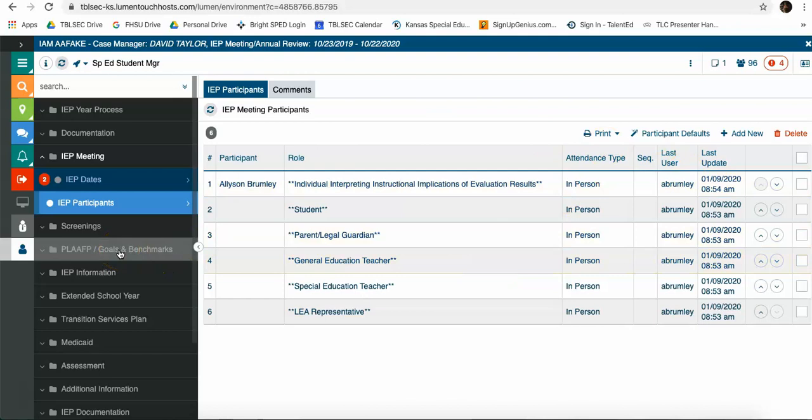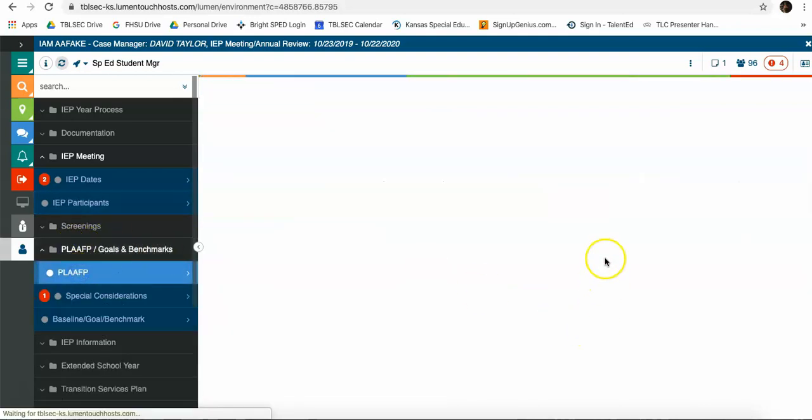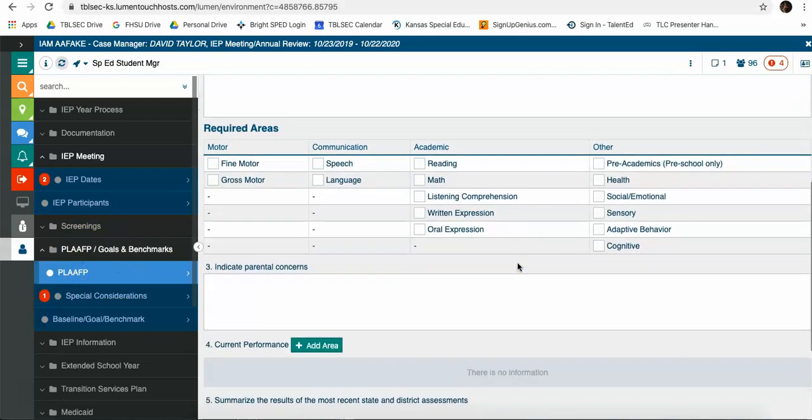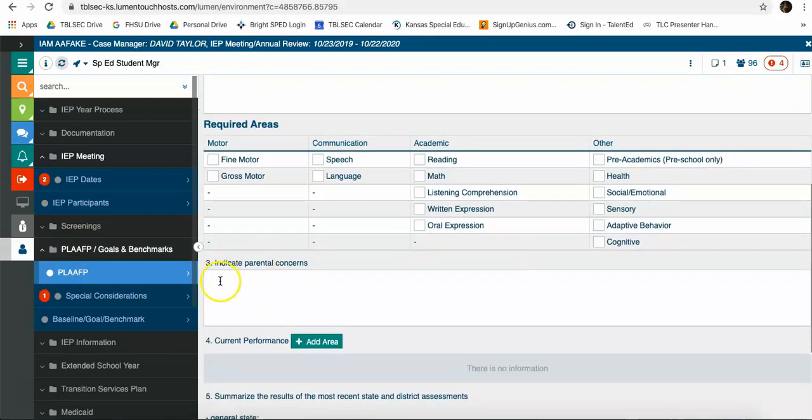The next item that is new and notable in your PLAF, something notable is that we've seen lots of people are leaving off their parent concerns. So you know, you can put your parent concerns in your meeting notes. You still have to type something in this box.